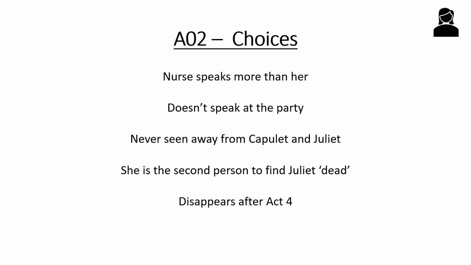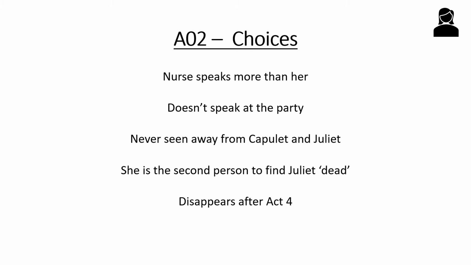And the third person is the father. We could infer from that that Shakespeare's trying to show us that the mother does care, and that's why she's the second person. She's the second closest person. The father, we've already seen in the story, has a relationship with Juliet that is complex and can change, and he can be quite unpleasant towards her.